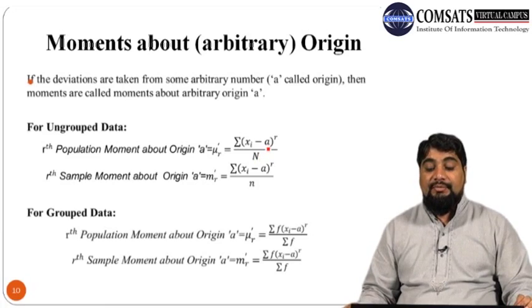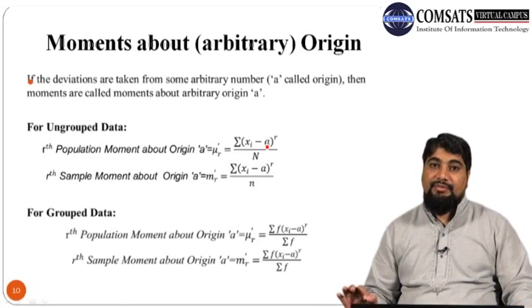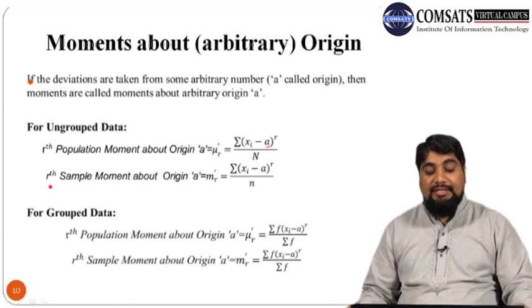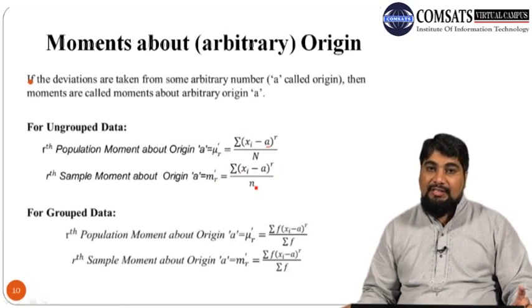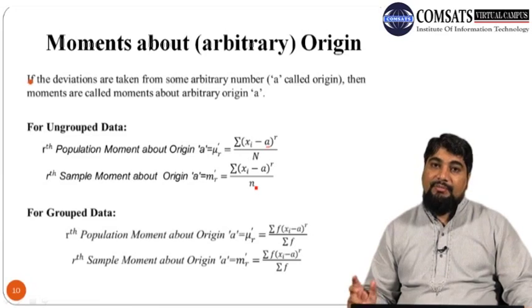Note that here we are subtracting a from each number, so instead of x bar, a is taken to be any arbitrary origin or central value. Similarly, the rth sample moment about origin a can be defined as m dash r, which is summation (xi minus a) whole raised to power r divided by n. Note that x bar is the central value, where this a can be any value, it can be the central value.